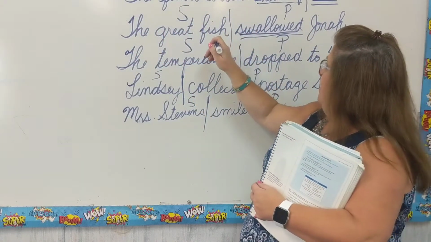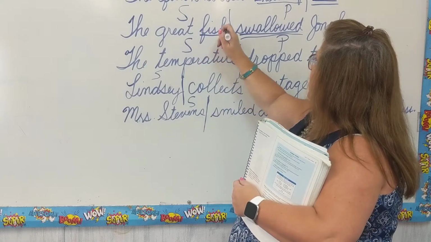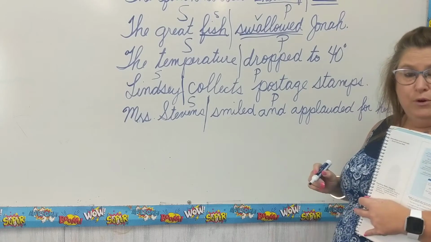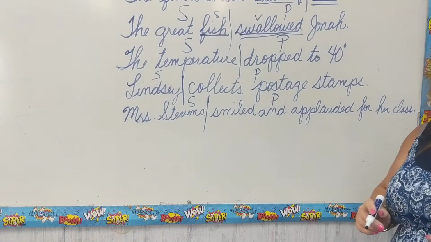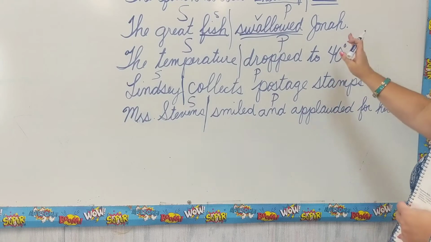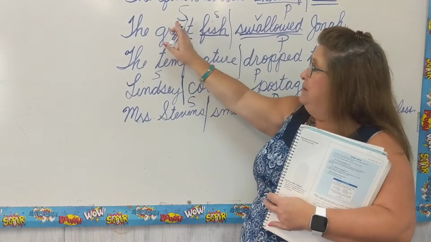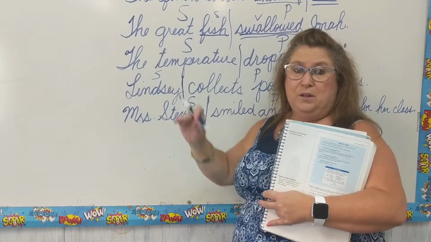It would be fish. So we would underline that one time because that is our subject. Swallowed is our verb. Remember, the verb is always found in the predicate part of the sentence. The subject is always found in the subject part of the sentence.